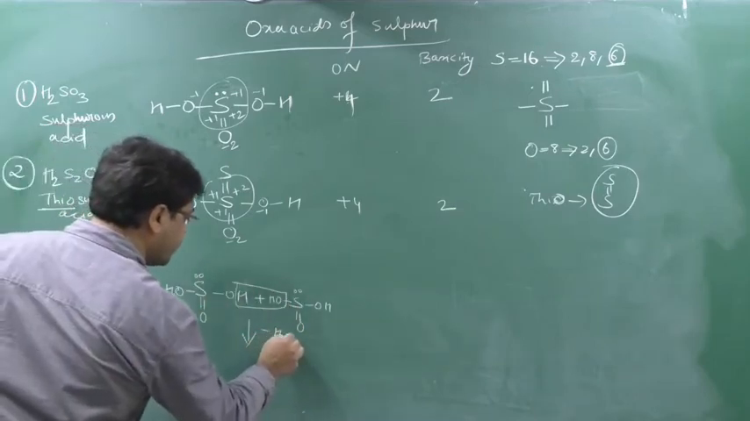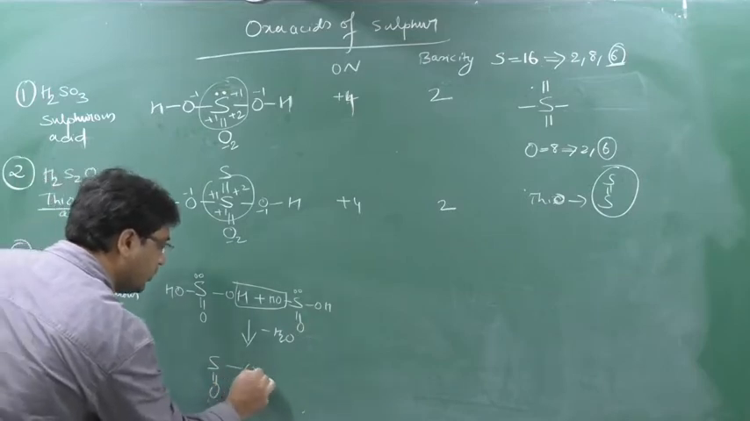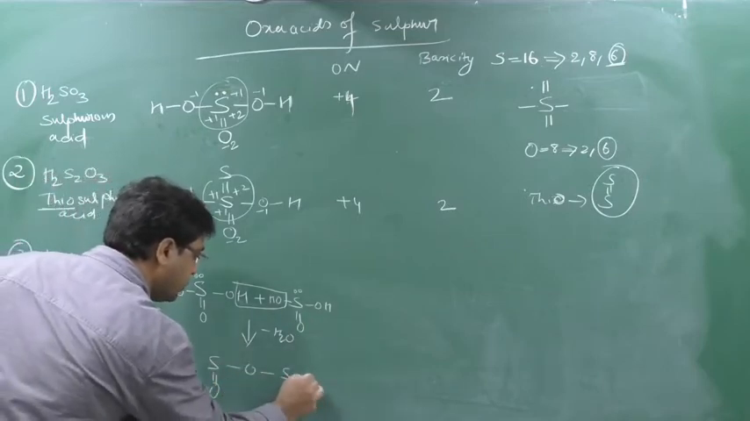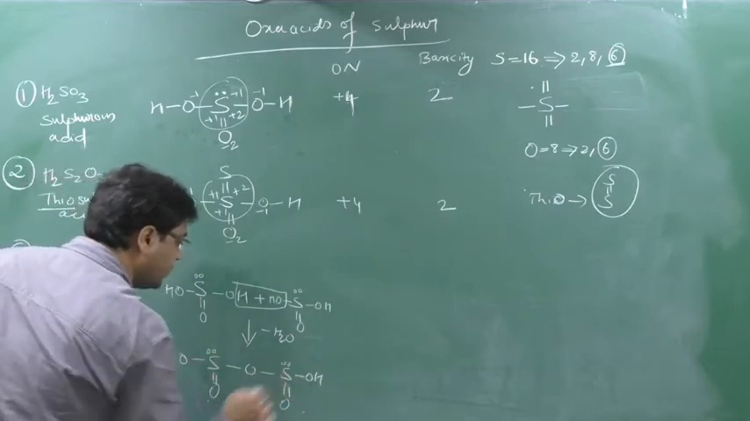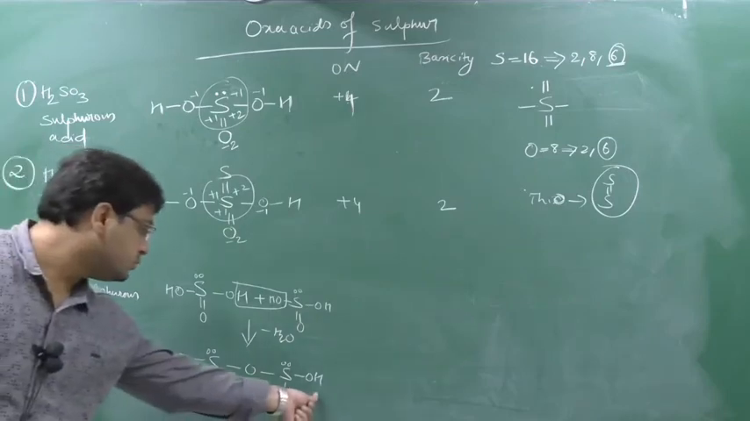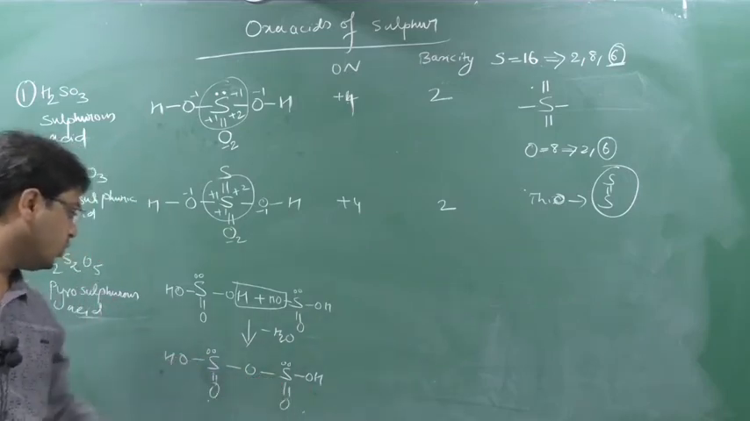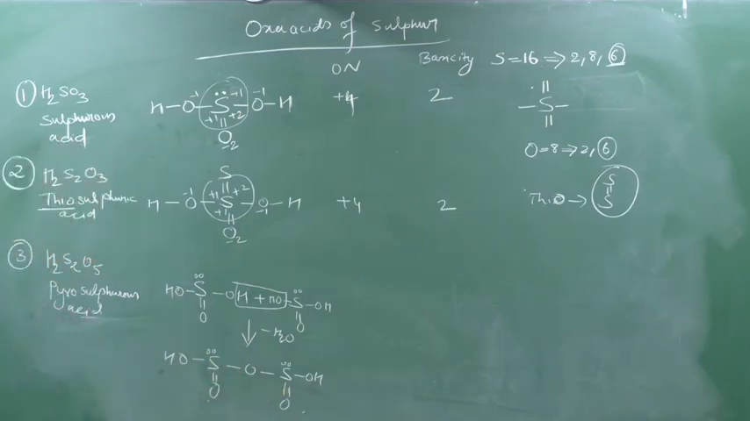So I will get the structure here as, see, from here H and OH will be removed as H2O. What will I get here? I will get S double bond O, S double bond O, OH, OH, here one lone pair, here one lone pair. So this is nothing but your pyrosulfurous acid, H2S2O5. So 1, 2, 3, 4, 5. This is nothing but your pyrosulfurous acid.